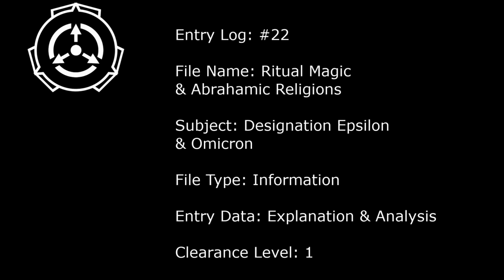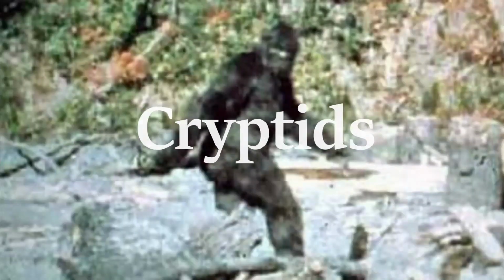The subject of this video is designation Omega, Epsilon, Upsilon, and Omicron. This exploration has a clearance level of 1.